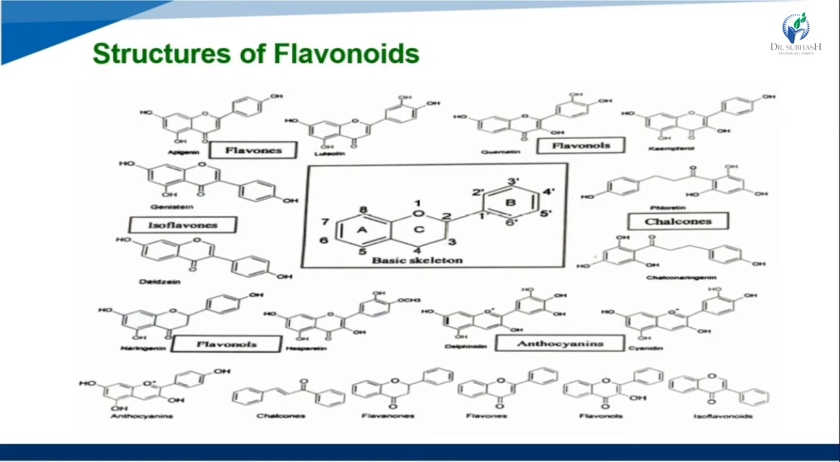So these are all the structures of the flavonoids. First are flavones, then isoflavonoids, then flavanones, then anthocyanins, then flavanols, then chalcones. In the center is the basic skeleton of the flavonoid ring.